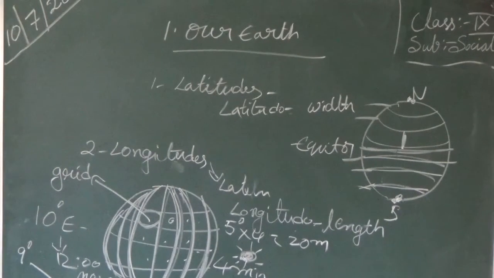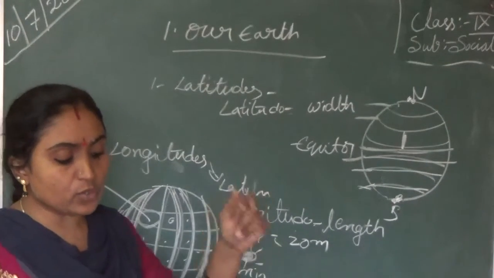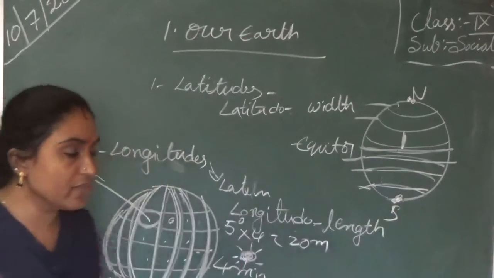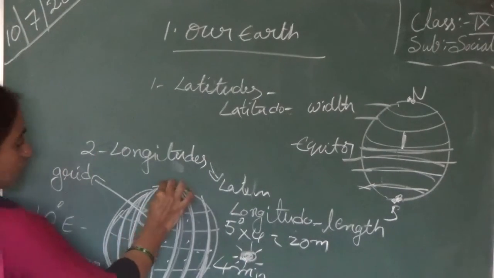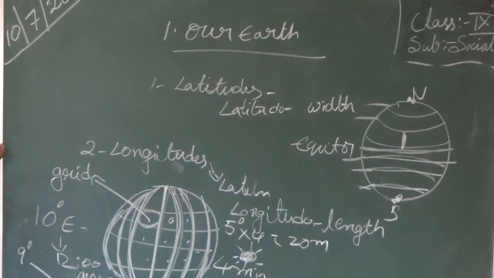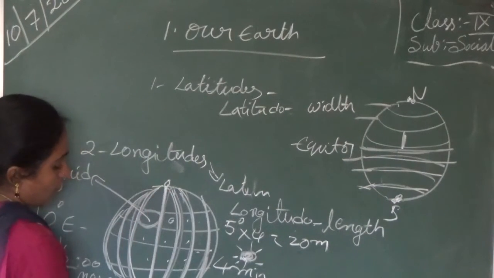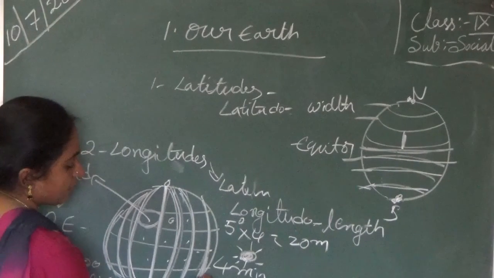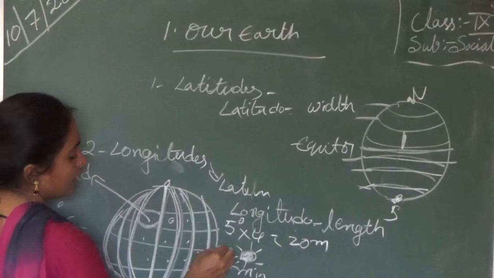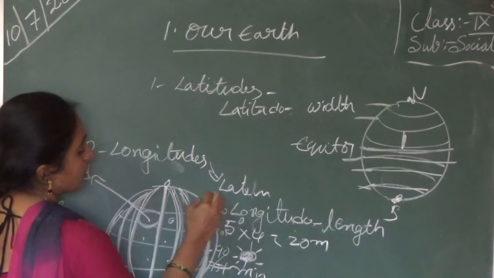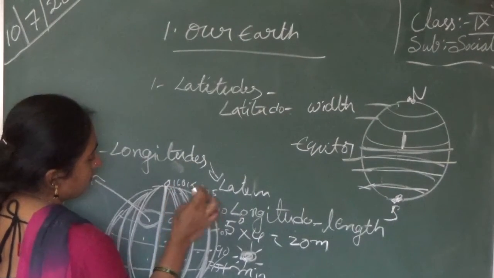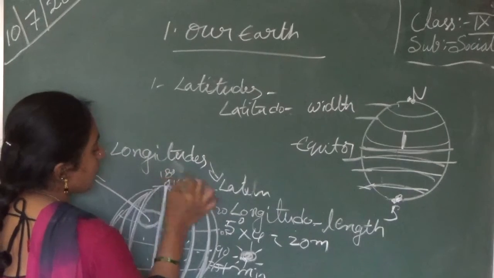Therefore the world is divided into 24 time zones starting from the Greenwich meridian. What is the Greenwich meridian? Which line is the middle line? It is called the Greenwich meridian line. This is 0 degrees. Here 15, 30, 45, 60, 75, 90, 105, 120, 135, 150, 165 and 180 degrees.